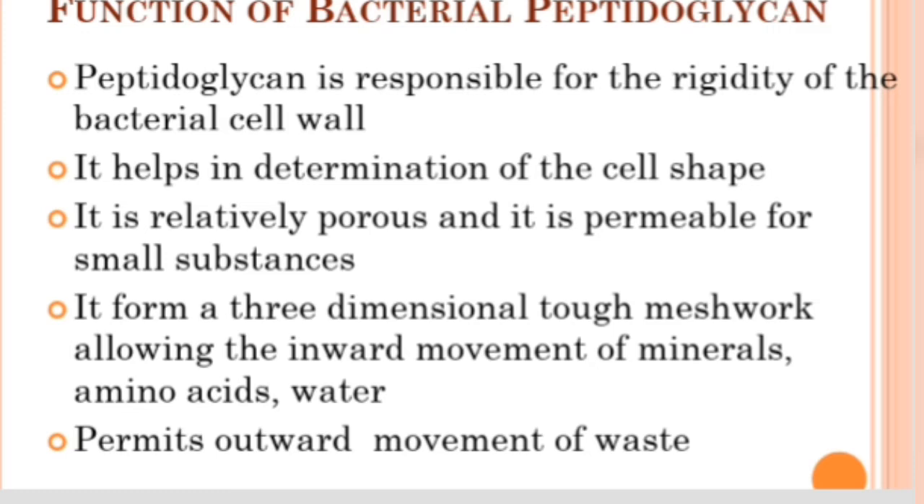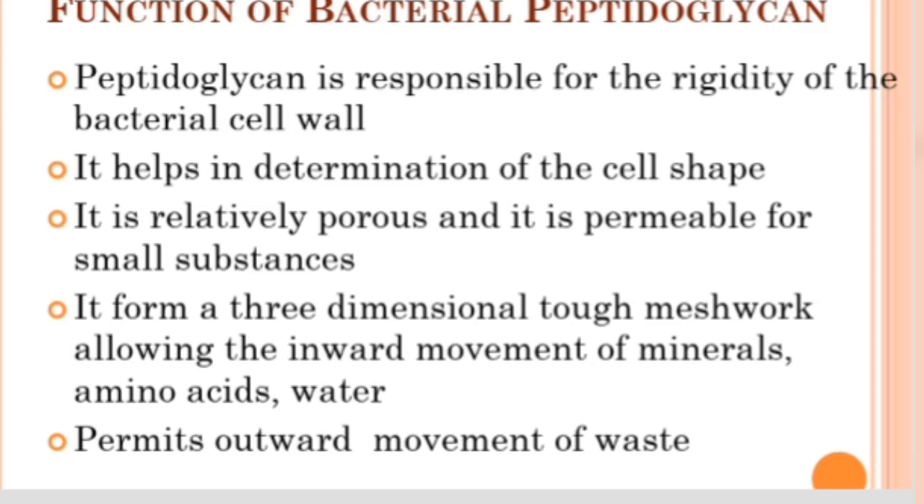Then the functions of bacterial peptidoglycan. Peptidoglycan is the major component of the bacterial cell wall. It is responsible for providing rigidity to the cell wall and helps in maintaining the bacterial cell shape. It is a barrier, but relatively porous and permeable to small substances. Through its three-dimensional meshwork it allows the inward movement of minerals, amino acids and water, and it also permits the outward movement of waste materials.